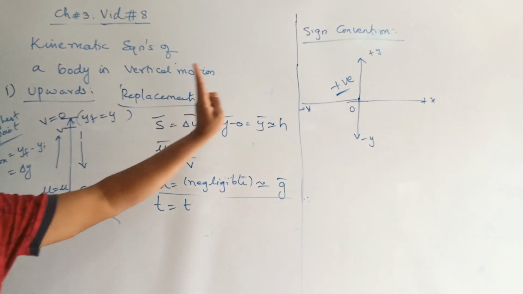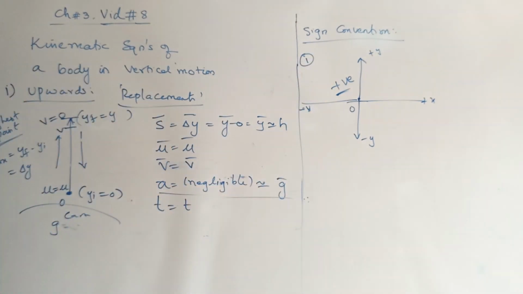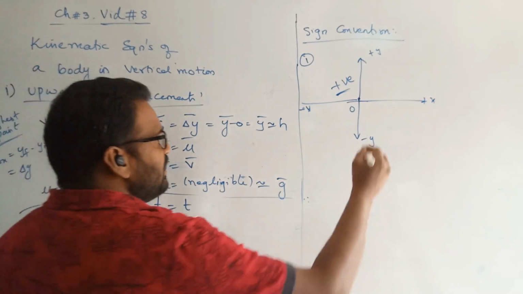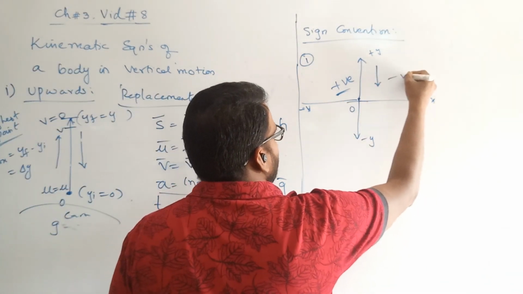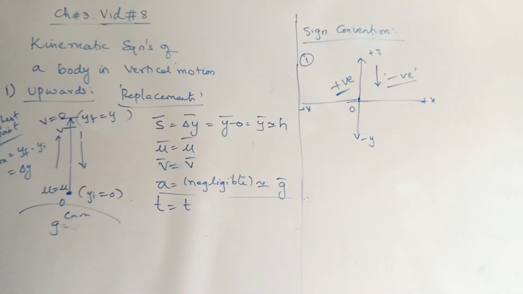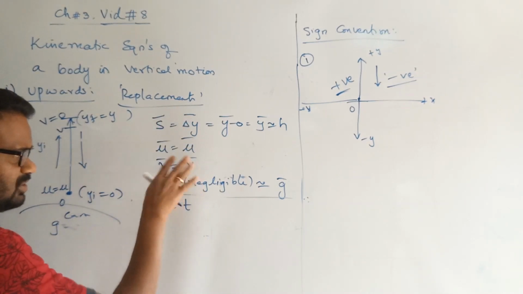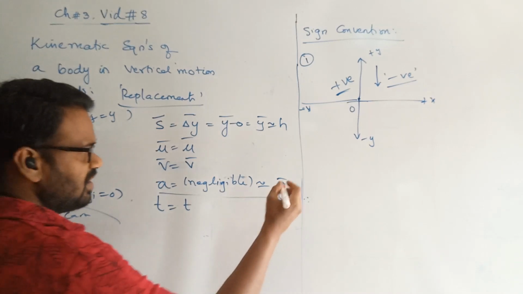So now the two things to be followed. The first convention is that any parameter going upwards is always positive, and any parameter coming downwards is always negative. These are the only two points you should make. Anything going up is always positive. Anything coming down is always negative. Accordingly, for upward we write plus, and for downward, minus. This is the first convention.